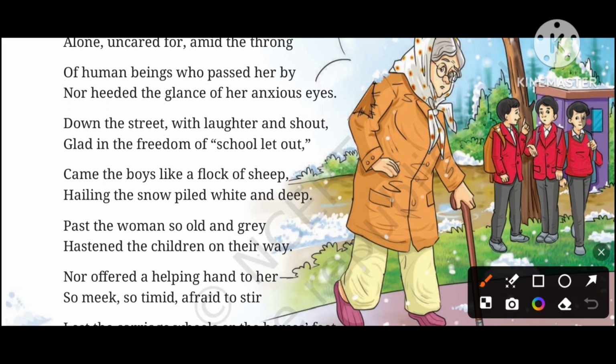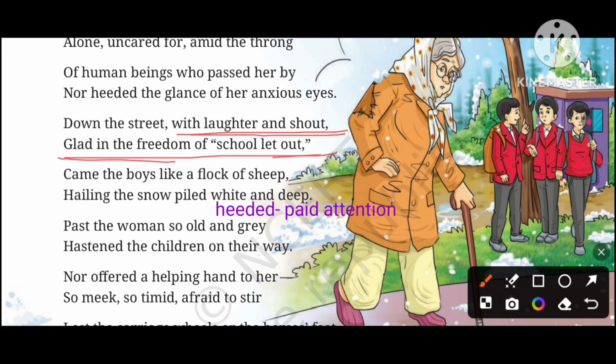Down the street, with laughter and shout, glad in the freedom of school let out. Let out means to release or to allow to go. So here school let out means the children were released from school and they were happily going out. Down the street with laughter and shout, glad in the freedom. Glad means very happy. So the children were very happy because the school was over, and they were going home. That's why they were laughing and shouting gladly.